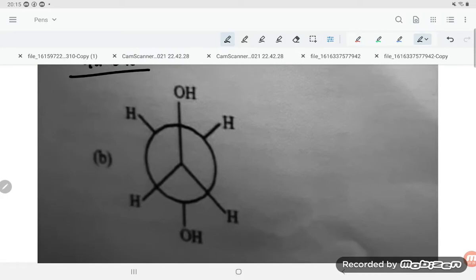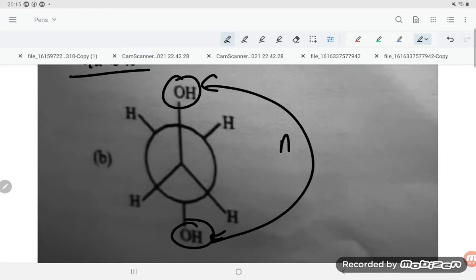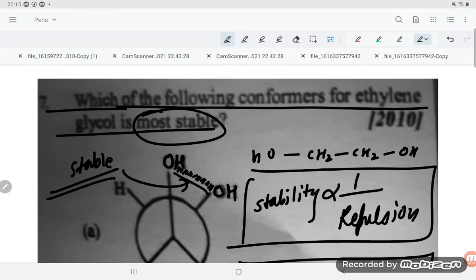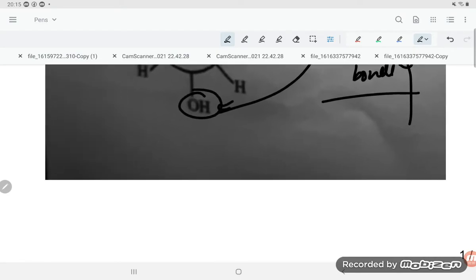But if you see another one, there is no hydrogen bonding possible because this is anti-staggered. This is also known as the anti-conformation. In the anti-conformation there is no hydrogen bonding, the groups are opposite, so it is less stable. It is stable but not that much stable because no bonding is there. Here is no H bonding. Compared to the one with bonding, which is the most stable, this cannot be our answer.